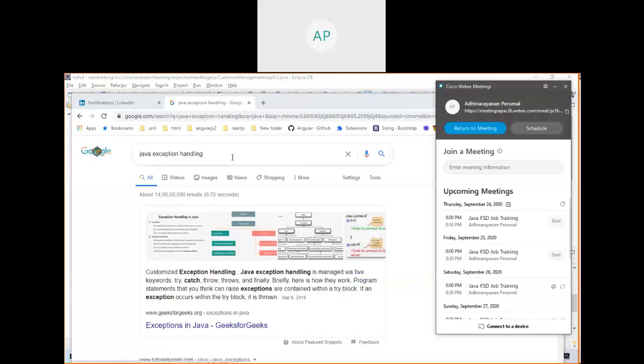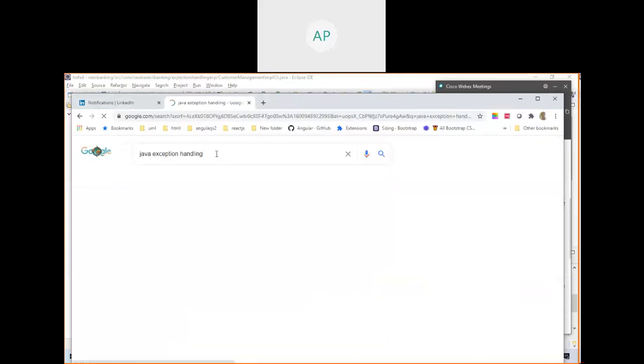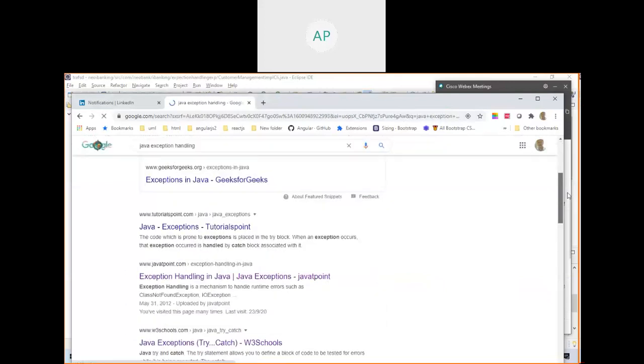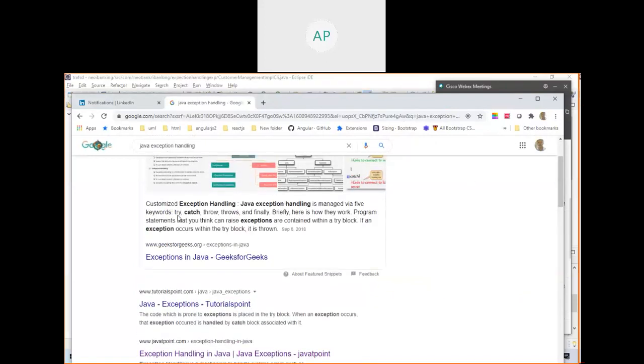So when you go to Google and type Java exception handling, and when you press enter, you get something like this. You can use any of the sites. So here, see this one: try, catch, throw, throws, and finally. These are all the five important things that you should be able to understand. If you understand this, probably you have some idea about exception handling.